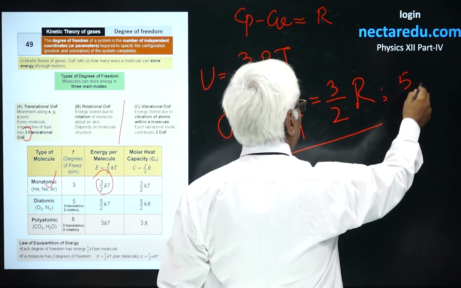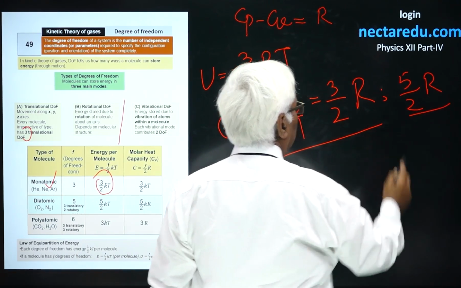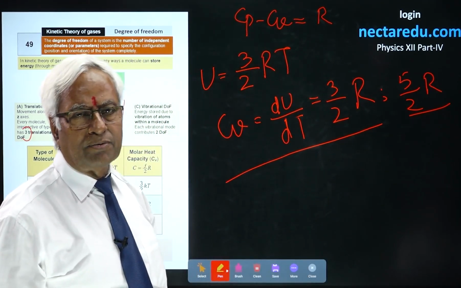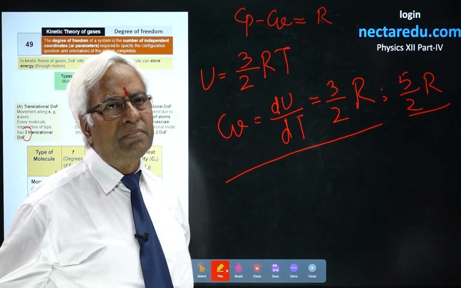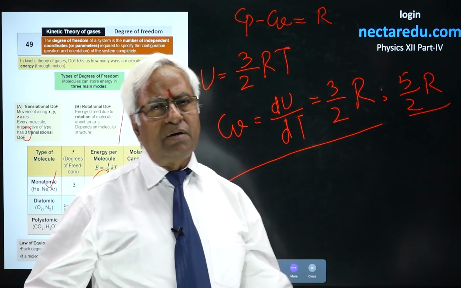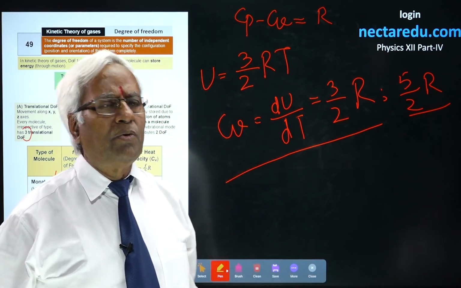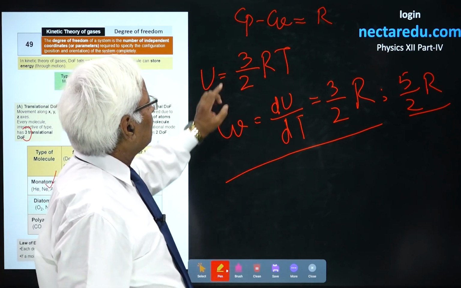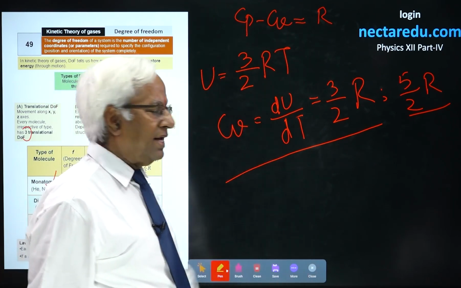That means by just knowing the degrees of freedom, you know the complete horoscope of any gas. You know the internal energy, degree of freedom, Cv, Cp, gamma, so many quantities you know just simply by knowing the degree of freedom of a particular gas.